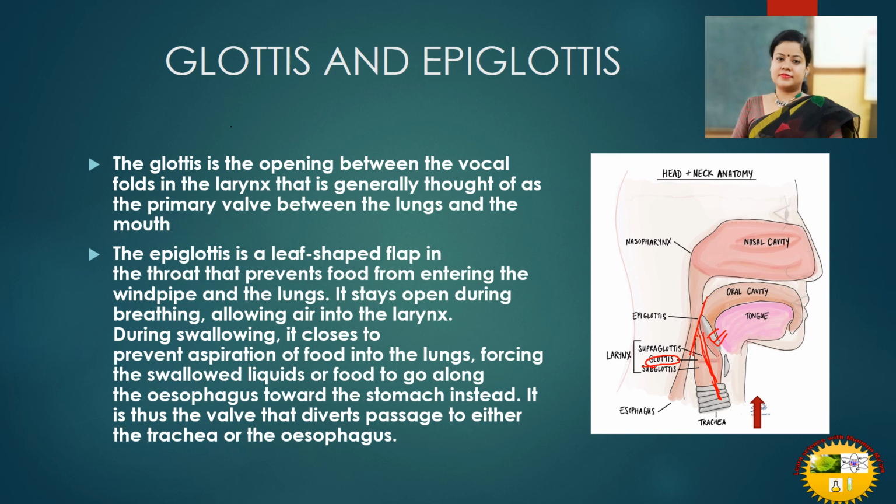During swallowing, it closes, prevents aspiration of food into the lungs and forces the swallowed liquid or food to go along the esophagus towards the stomach instead. It is thus a valve that diverts passage to either the trachea or the esophagus. It lets the food go through the esophagus, and it lets the air go through the trachea. I hope I am able to make it clear. So glottis and epiglottis play a very important role here.